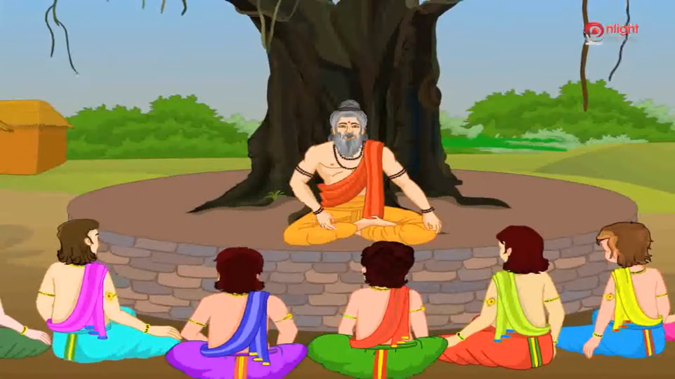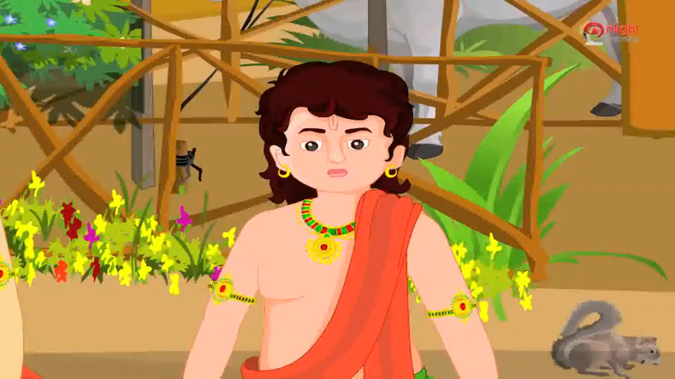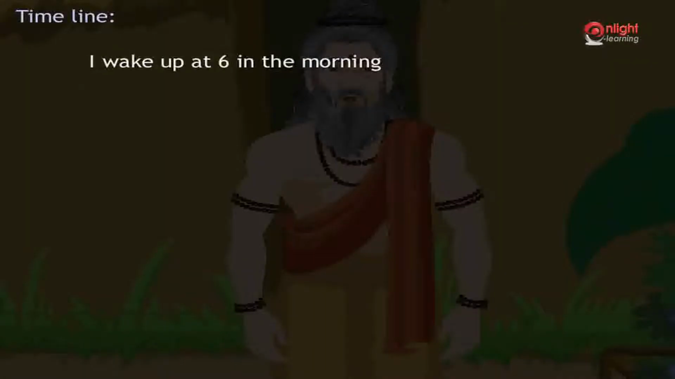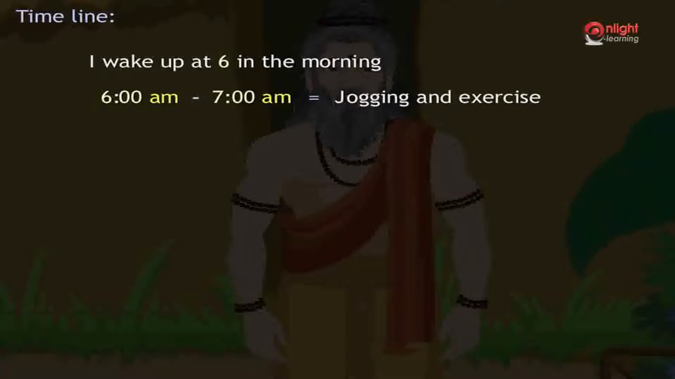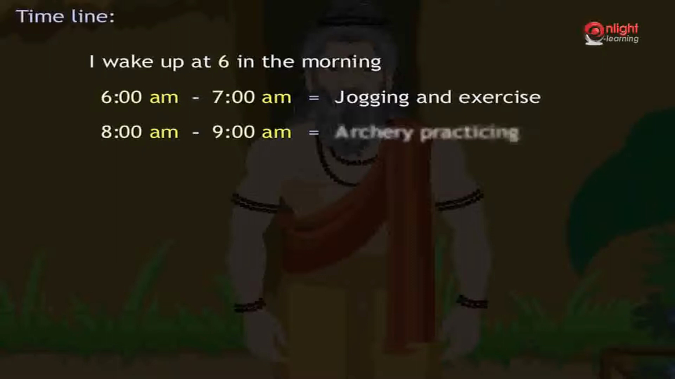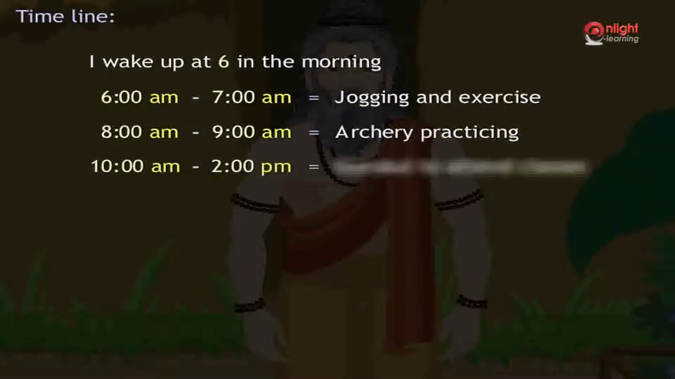Arjuna, can you tell me your daily routine? Guruji, I wake up at 6 in the morning. Then at 7 in the morning, I go for jogging and exercise. Later from 8 to 9 in the morning, I practice archery. After that, I have my breakfast. Then at 10 am, I come to the Gurukul to attend classes till 2 pm.